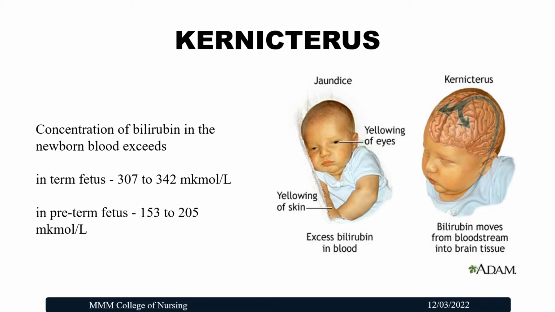Kernicterus means the bilirubin moves from blood to the brain tissues. That is, it crosses the blood-brain barrier and enters into the central nervous system. Jaundice is just the excess of bilirubin in the blood, but it has not crossed the blood-brain barrier.